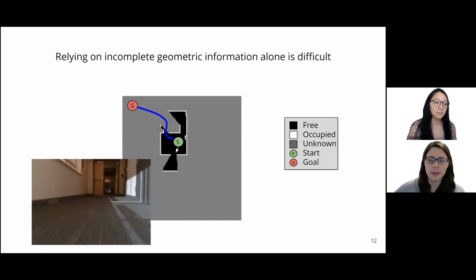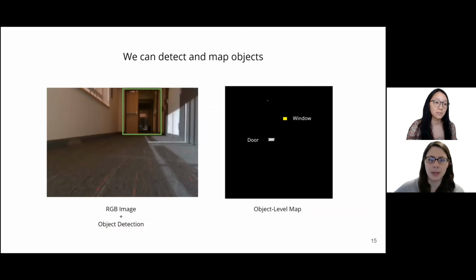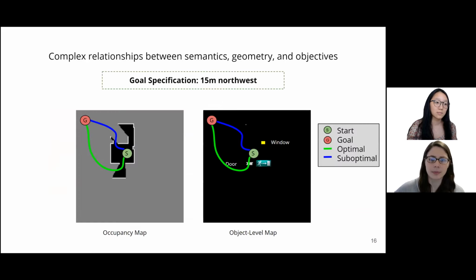But just a few slides ago, we showed how rich object-level semantic information from an image can be. Let's imagine for a moment that this image was taken from onboard the robot. It would be immediately clear that instead of turning around, the robot should go straight through the door. By combining low-cost object detection with object-level SLAM, we can even explicitly detect doors and other objects, and build a persistent map of objects similar to the one shown here that is keeping track of both the door and a window no longer fully in view of the hypothetical camera.